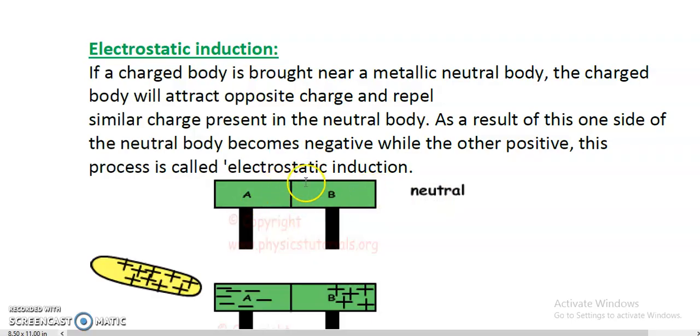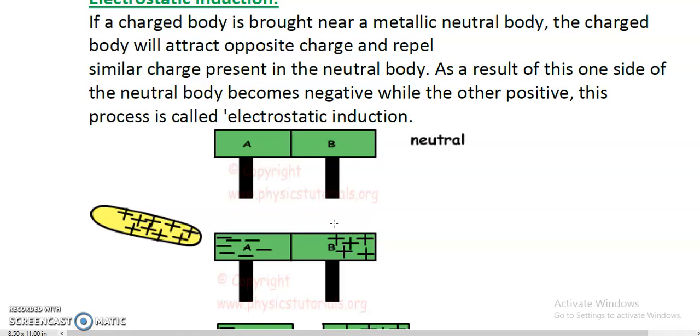They are kept in contact like this, and they are mounted on an insulated stand. This bar A is mounted on an insulated stand, and another metallic bar, this bar B, is also mounted on this insulated stand. Now in this particular process of charging, what we do is bring a charge rod.